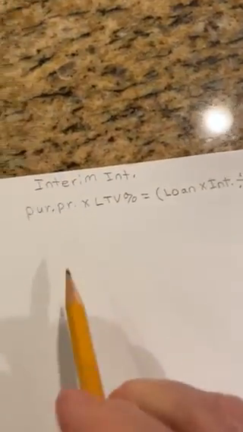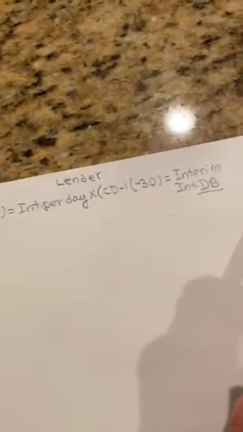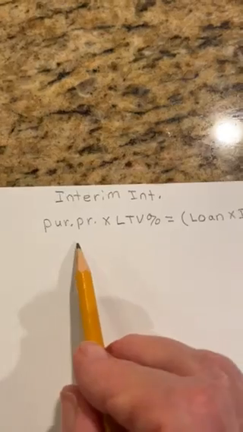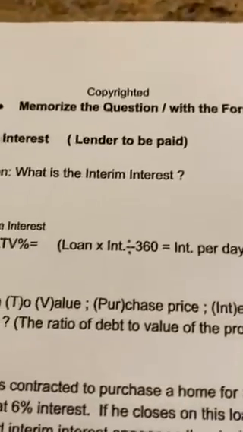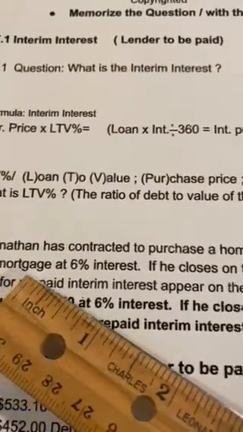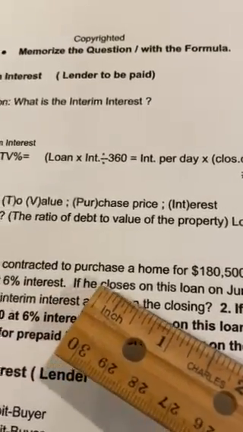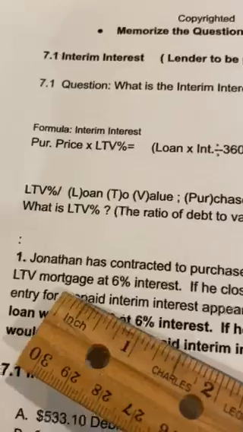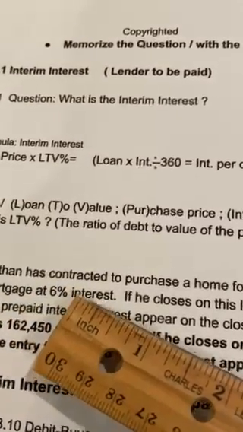Now, if you do not know this formula, you need to practice and practice and practice this formula until you know it. And then all you have to do from your problem is plug in. Now, there's two types of formulas that you'll have for interim interest. It could be in the formula that they give you the purchase price with the LTV without giving you the loan.